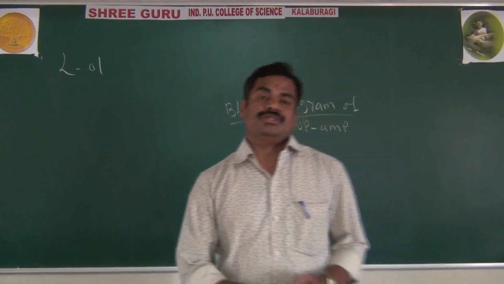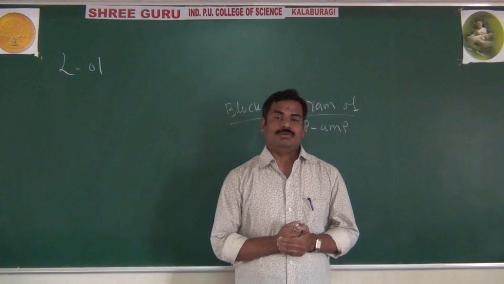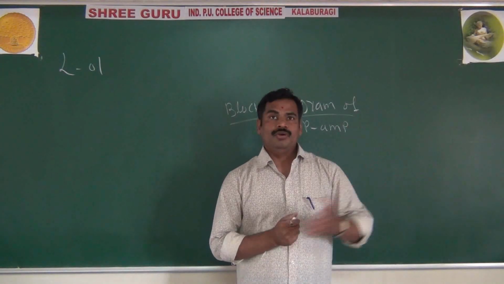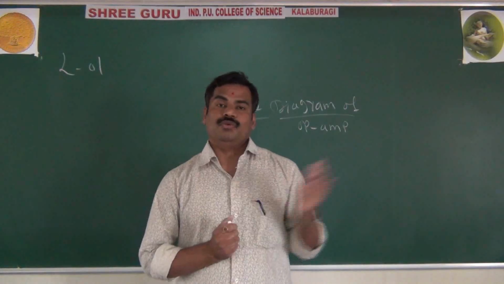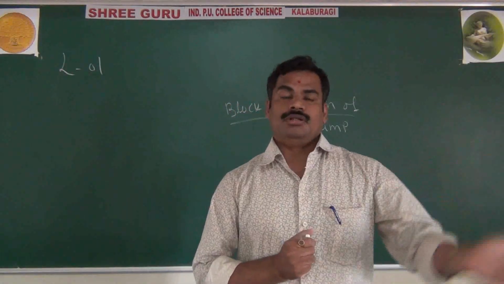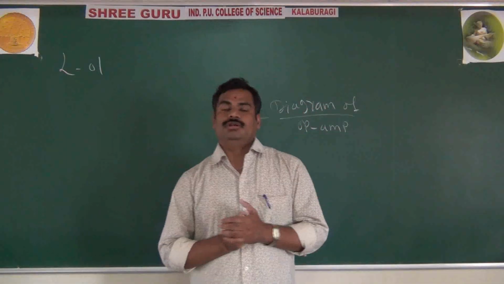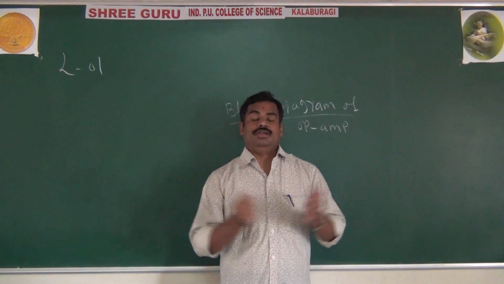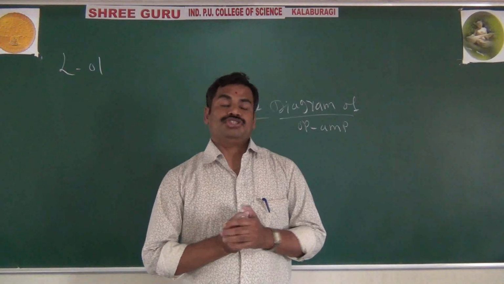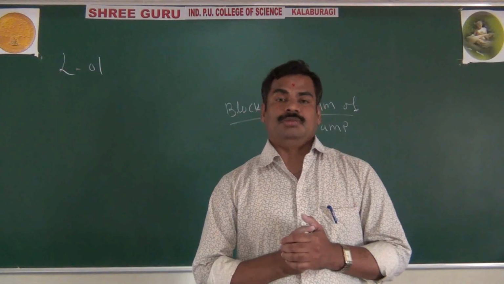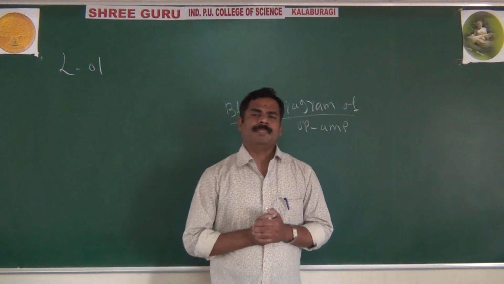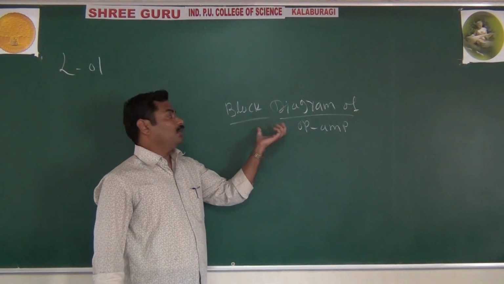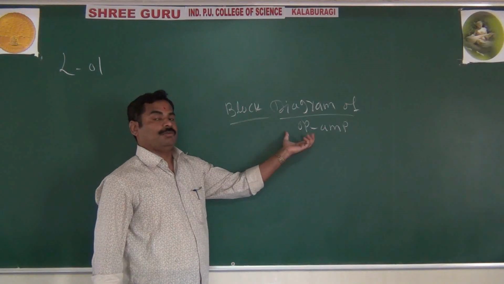They will ask in the exam, explain the block diagram of operational amplifier. It means you have studied in detail what an op-amp is, why it is called op-amp, the advantages of op-amp, the applications of op-amp, and also the important parameters or characteristics of the operational amplifier. And finally, we are going to discuss the block diagram of the operational amplifier.